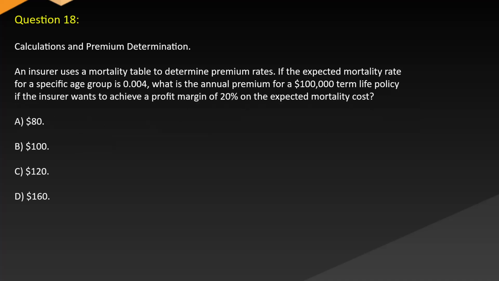Question 18. Calculations and premium determination. An insurer uses a mortality table to determine premium rates. If the expected mortality rate for a specific age group is 0.4, what is the annual premium for a $100,000 term life policy if the insurer wants to achieve a profit margin of 20% on the expected mortality cost? A. $80. B. $100. C. $120. D. $160.